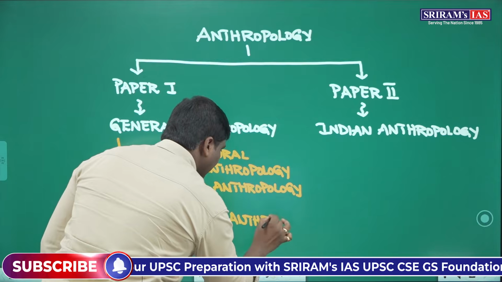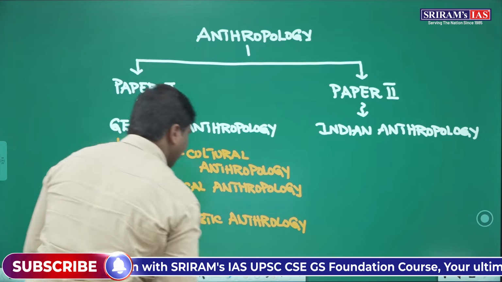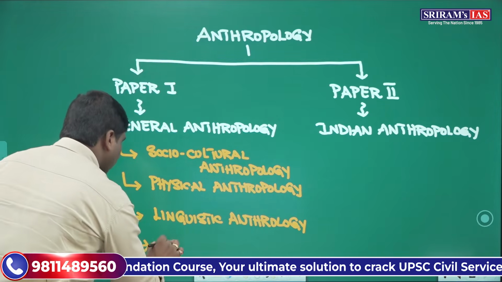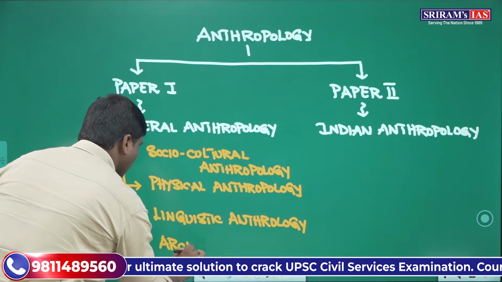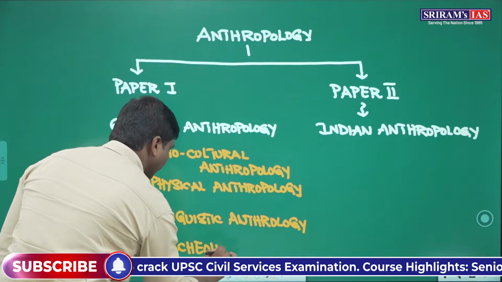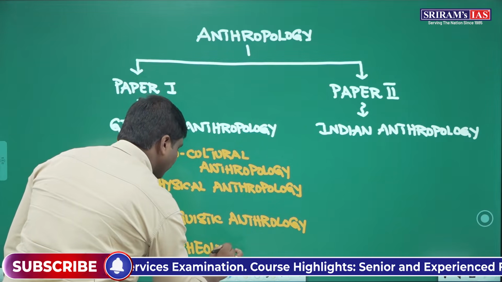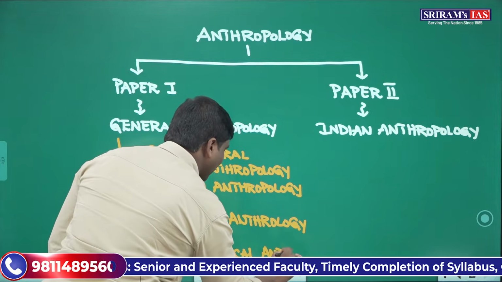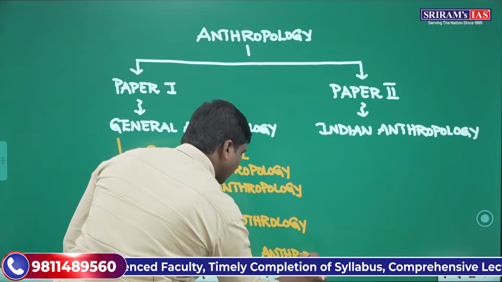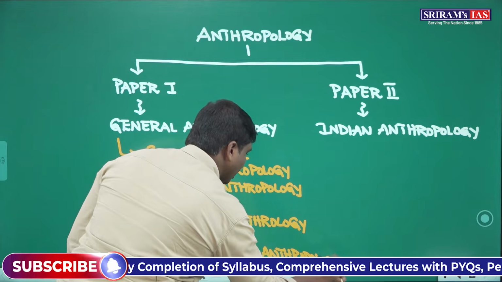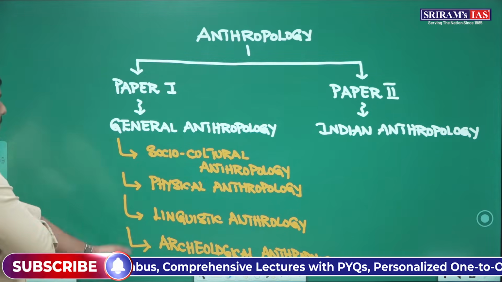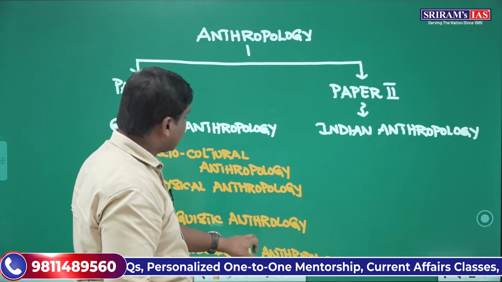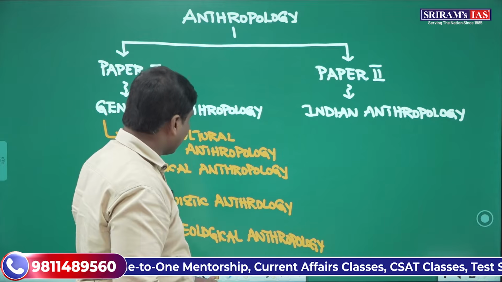So this would be another important section in paper 1. And then the next thing, we'll also study various aspects related to archaeology, where we'll call it archaeological anthropology. In fact, these are nothing but branches of anthropology also, but particularly from the perspective of paper 1, we can have these important sections. So try to understand this.